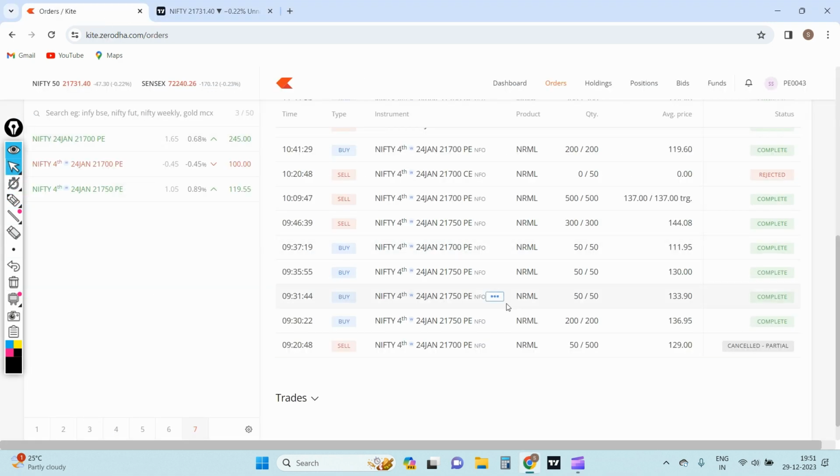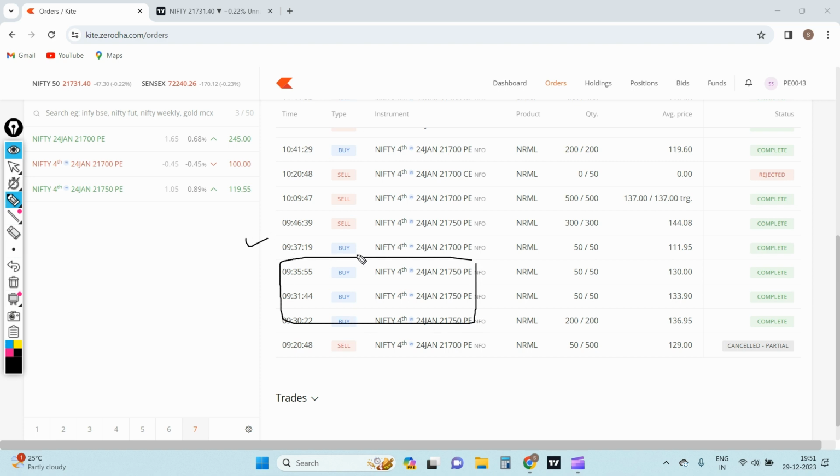Let me show you the order history. If you see here, 21,750 of this coming week expiry, I bought around 200 quantities at 137, and then I added another one. If you see over here, it is 750 P. I added two lots after 5 minutes and another one after 1 minute. So overall, my average was around maybe 134 or some odd price. I don't remember exactly, but that is with respect to the 21,750 P.